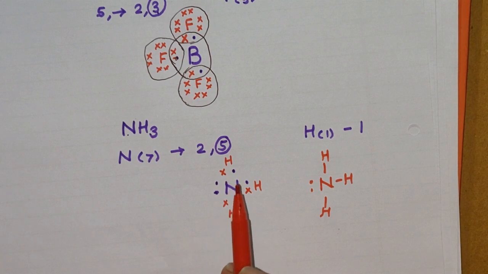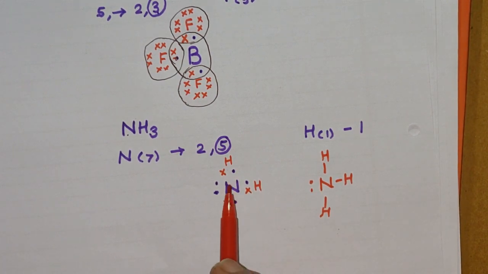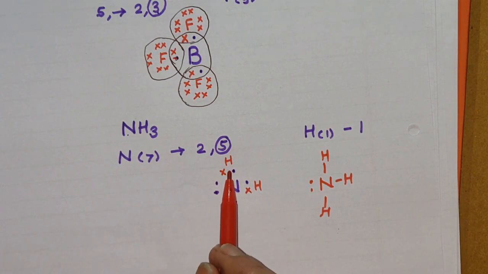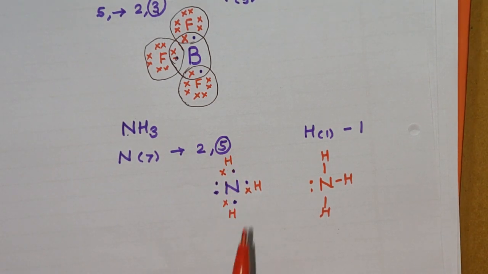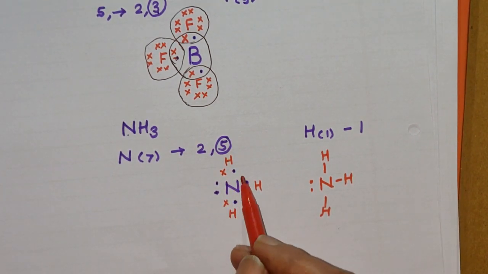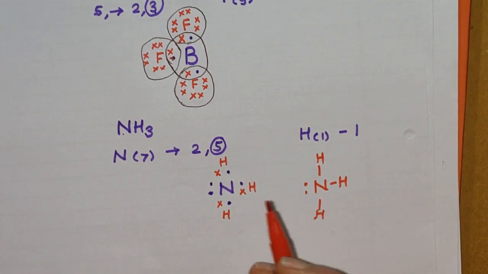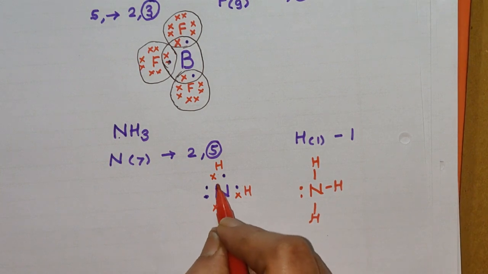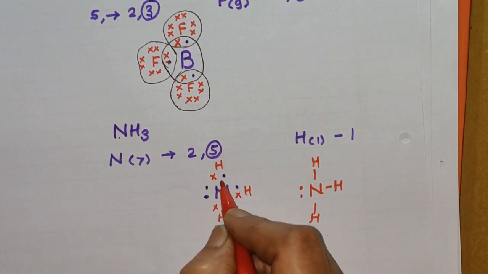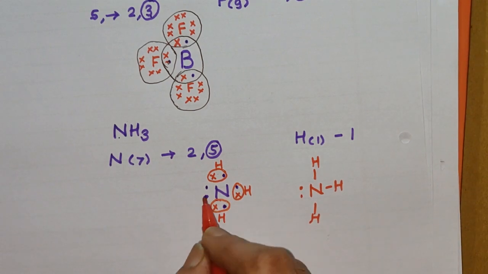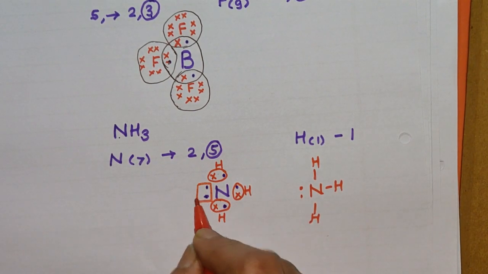See here, these are the 3 covalent bonds, and here the electron pair is shared between hydrogen and nitrogen. Now above this nitrogen there are 8 electrons, but these 8 electrons contain 4 pairs of electrons. These 3 pairs of electrons are different than this 1 pair of electrons.